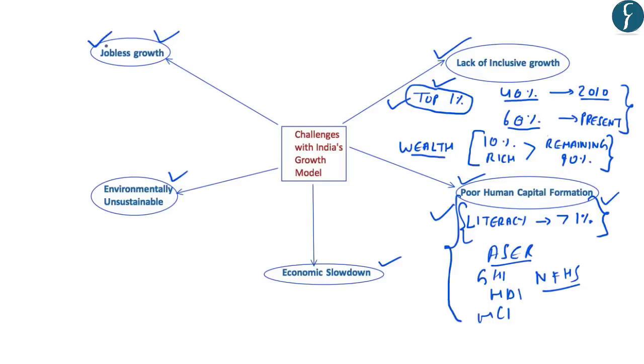The third important challenge regarding India's growth model is its jobless growth scenario. Now, India has been witnessing continuously higher growth rates in the past 20 years. However, the jobs have not been commensurately increasing with this economic growth. This has been highlighted by the recent survey named the PLFS survey or the Periodic Labour Force Survey. It highlights that the unemployment scenario in India has increased to a 45 years high. And currently the employment rates in India stand at about 6.1%.